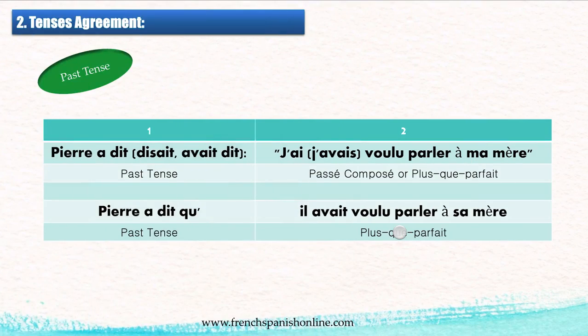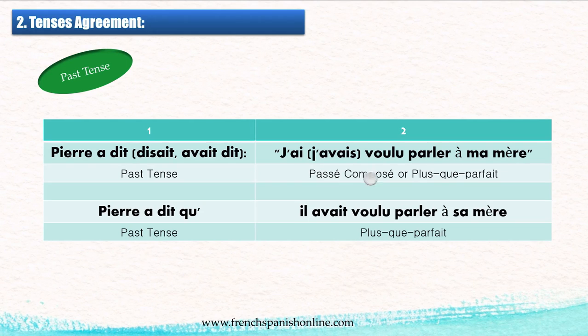Another example: Pierre a dit, disait, avait dit, so there is no change, past tense here. Direct speech, j'ai voulu, so the passé composé, or j'avais voulu, the plus-que-parfait, parler à ma mère. So, I wanted to speak to my mother, or I had wanted to speak to my mother.